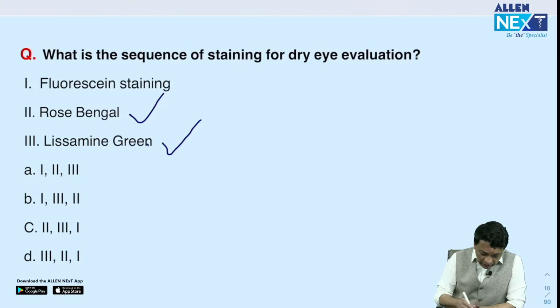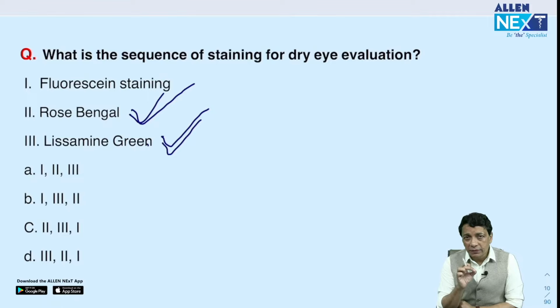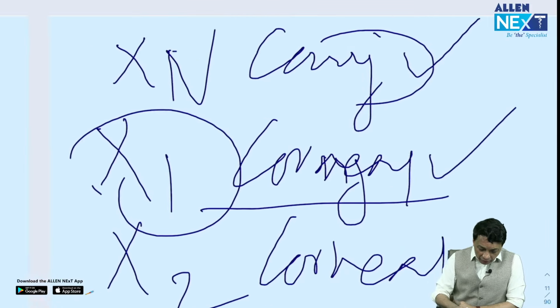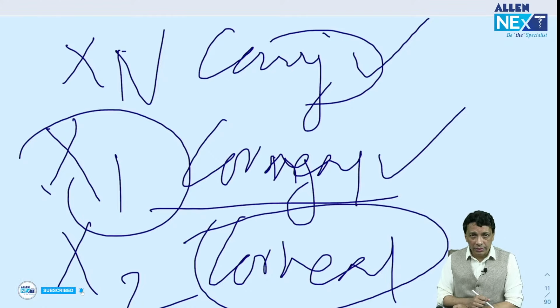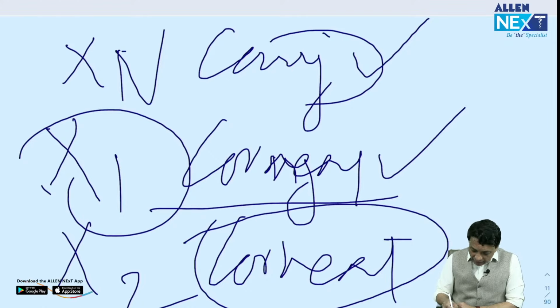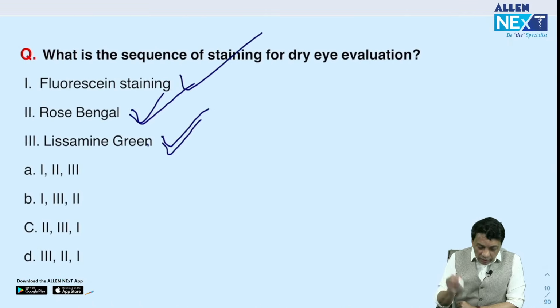So I would suggest that we start with lissamine green. That is number one. In its absence, since it is not always available, rose bengal is number two. Both of them test conjunctival dryness. Then we go to the next stage of dry eye, which is corneal dryness, and the best way to look for corneal dryness is the fluorescein stain.